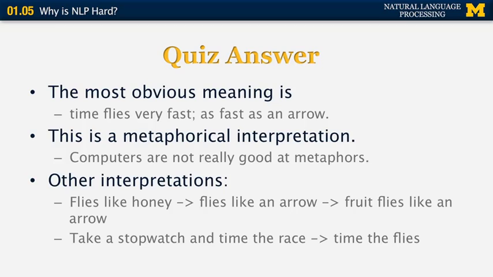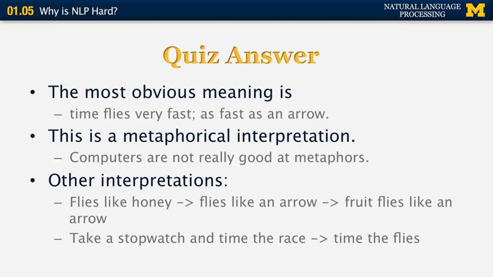In the first one, we start from a sentence like "flies like honey," as in the insects called flies like to eat honey. Then we modify the sentence slightly to say "flies like an arrow." I mean, this is just something else that they like. It's an arrow, it's not honey, but it's still a valid object of the verb "like." And finally, we can change the sentence to "fruit flies like an arrow." So some specific kind of flies like an arrow. So this is another valid interpretation of this original sentence.